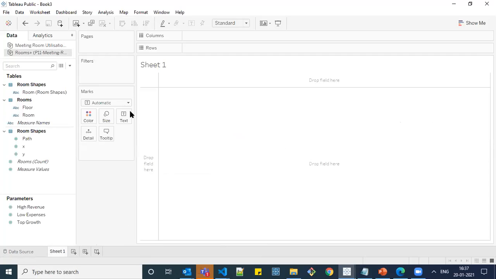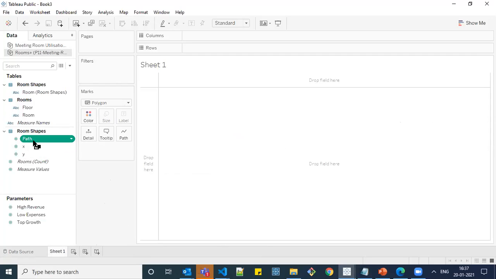So here I am taking rooms as primary, and I'm going to create a polygon chart. So for polygon, we need 3 main things. One is X and Y coordinates value and the path. Path in the sense, say for example, you have 1,1, 2,2, 3,3, whether I need to first connect 1,1 to 3,3 or 2,2. These details we need for this.